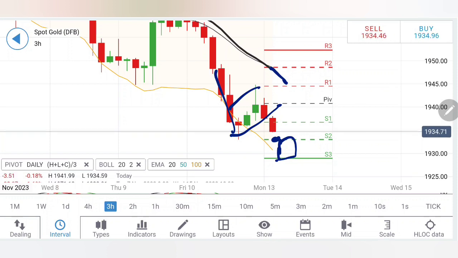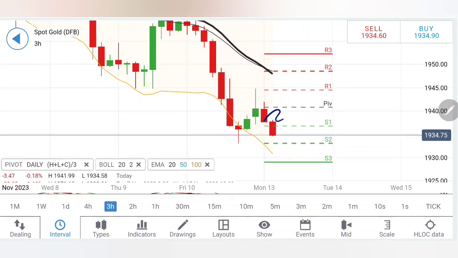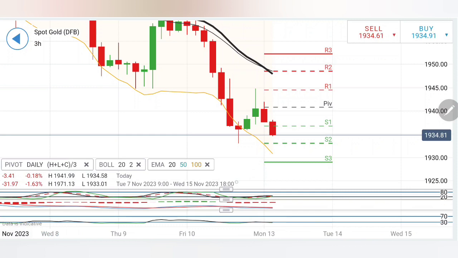And then, as I shared in my weekly review for gold, 1925 is the level I will be looking forward to, and 1925 to 1908 is the zone where we will see maximum support for gold, because below that it will try to turn bearish towards 1890, 1880 levels. But largely, if you look, the first red candle, second red candle on the 3 hour charts has just started. We may see a third red candle as well towards 1929-30, but that is a good support level.